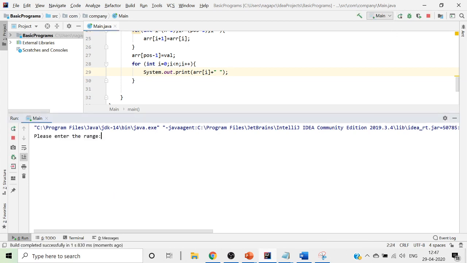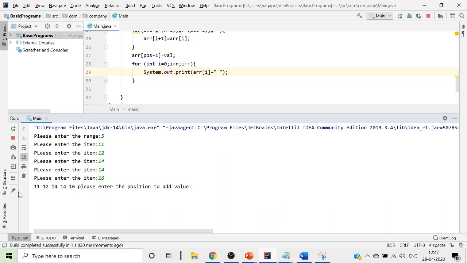So currently the range is 5. Now I'll insert the values 11, then 12, then 14, and then 15. Sorry, it is 14 again, I'm sorry for that. And then 16. Now see, these are the values that I've got added.